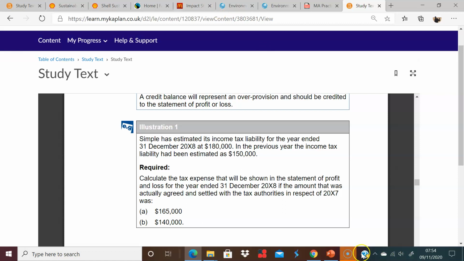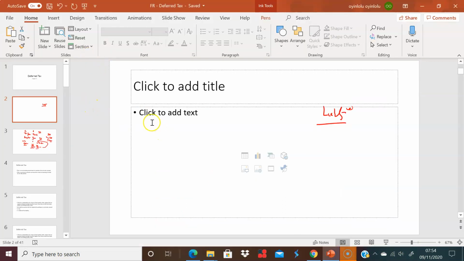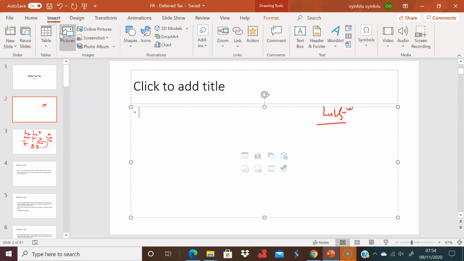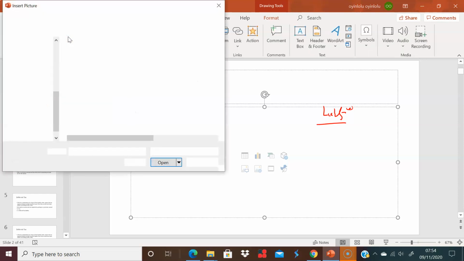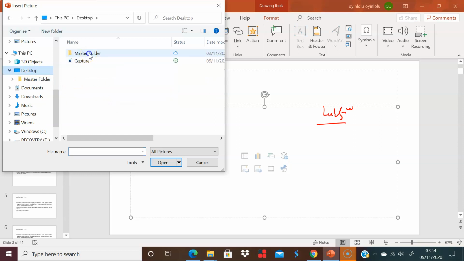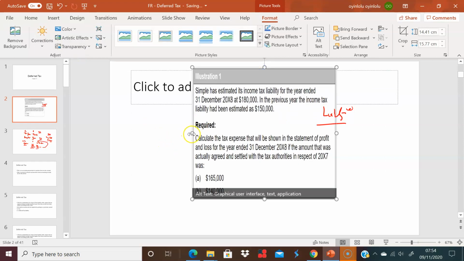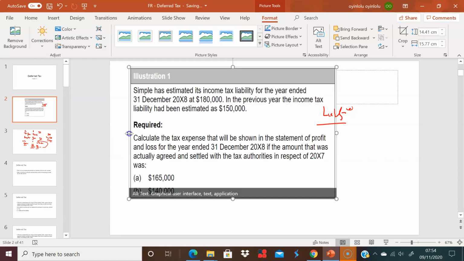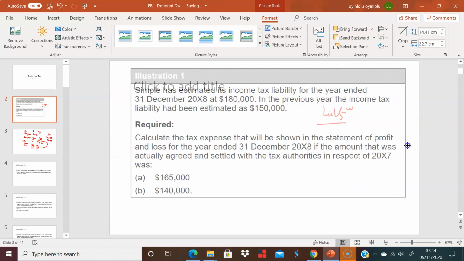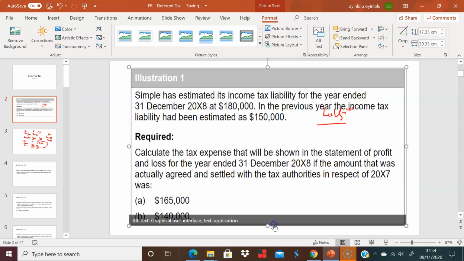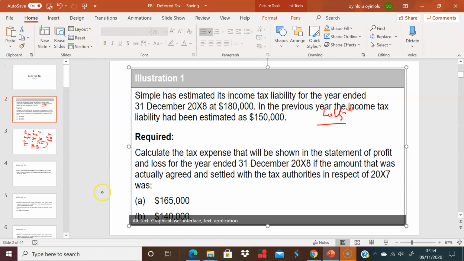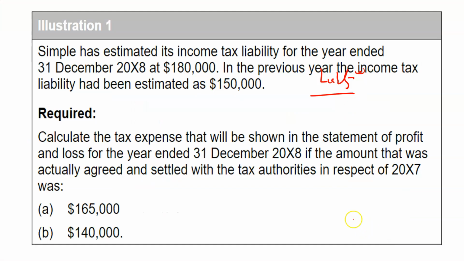Then let us go to the PowerPoint and bring this in here. Insert picture. Capture. So that's in there now. This is the picture here that they want us to work around with. But then I'm just going to do this, and then you can see what's going on. Okay, great. I'll just go home here, and let's make this bigger.